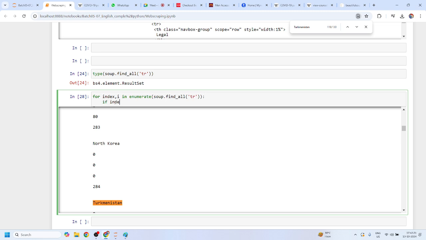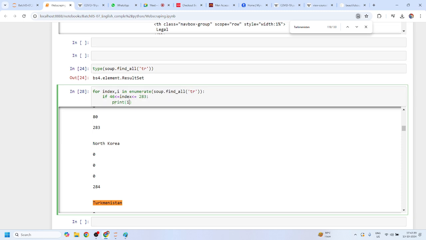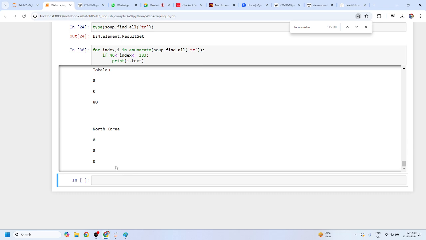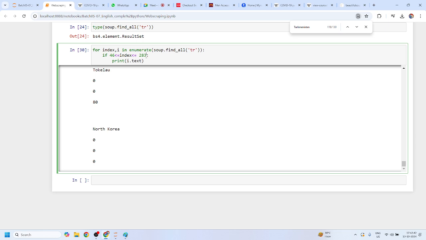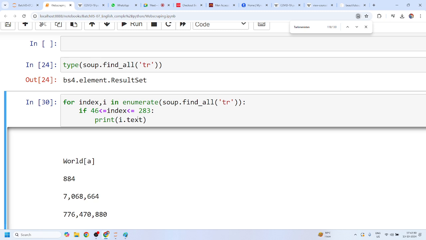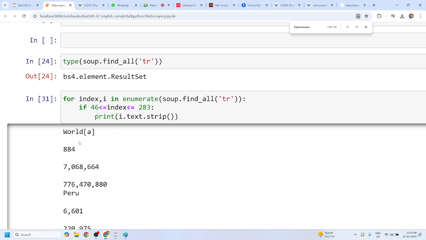So I know that my data range is where the index value is in between 46 to 283. Can I say this, Mohit? Now just give me the i data or i.text. Mohit, can I say this? Now this time I'll only get the North Korea data as the last one, and the first data is the world data. My index value ranges from 46 to 283. Now I know that this is my textual data, so I'll simply strip. Strip will remove all the excessive leading and trailing spaces.